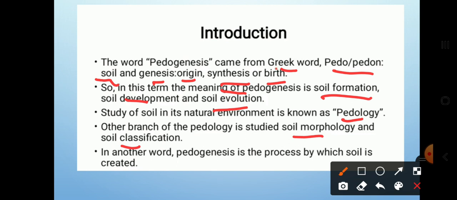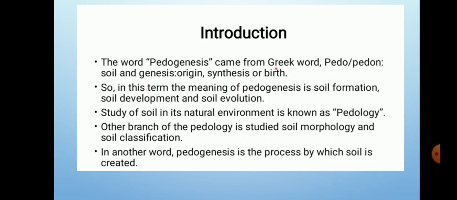Pedology consists of the study of soil morphology and soil classification. In other words, pedogenesis is the process by which soil is created or formed. Now this is the introduction to pedogenesis.